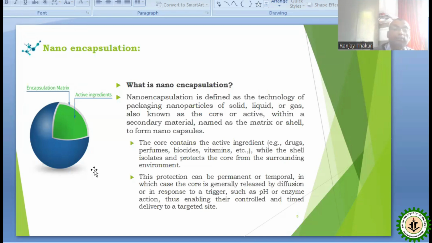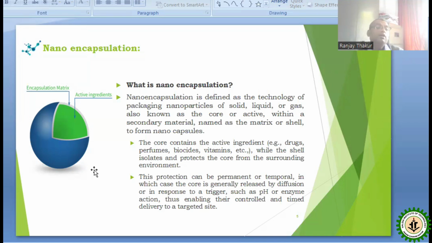So when it is in encapsulated form, then what happens? Sometimes we know that suppose you are taking drugs, and the drug target is, suppose, liver related, used for the curation of liver disease. So in that case, we take drugs whose main target is the liver. But sometimes what happens? Due to abnormality or due to different reasons, your drugs are not reaching the target or are facing some disturbances.